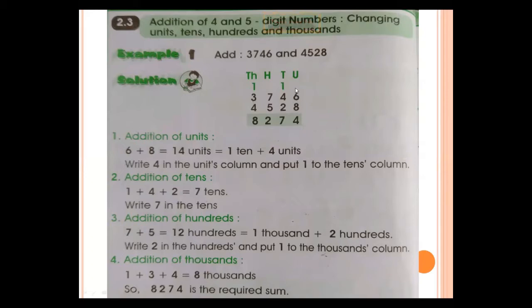Addition of units, 6 plus 8. What's given at the place of units? 6 and 8. So 6 plus 8 is equal to 14 units. That is 1 ten plus 4 units, and the 1 shifts to the place of tens. So you write 4 units, 4 in the units column, and put 1 to the tens column. Now addition of tens: 4 plus 2 plus 1. Here the carry of this 14 comes to the tens place, so it counts in tens. So 1 plus 4 plus 2 is equal to 7 tens.